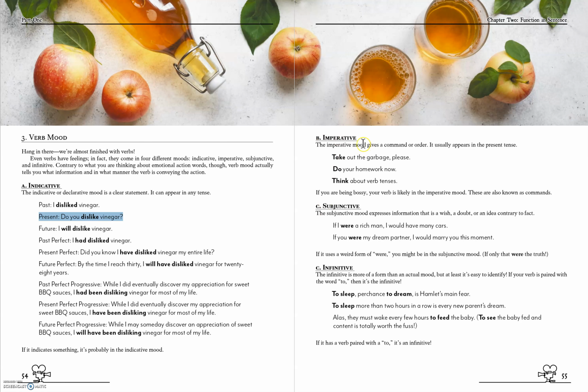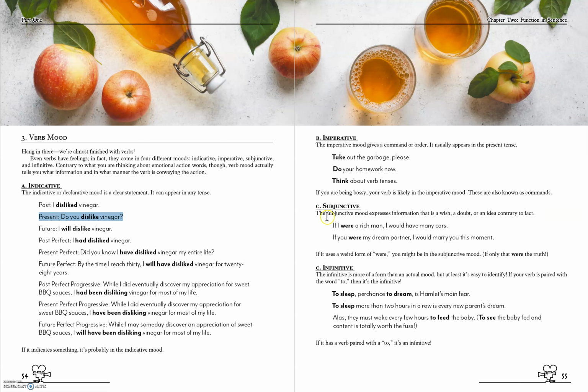Moving on, we do have the imperative. This is where you're being very imperial about things. You're telling people to do stuff: take out the garbage, do your homework, think about verb tenses. So you're just demanding a thing. Usually those are in present tense, and they don't have a spoken subject because it's an implied subject of you, the person I'm speaking to, go do the thing, whatever the verb is.